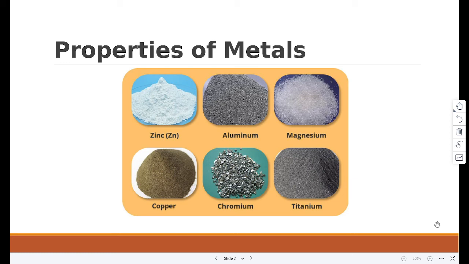Some reactive metals, such as the alkali metals, react with oxygen. Copper and iron can also react with oxygen, although much slower. So, when metals react with oxygen, a metal oxide is formed, for example, copper.